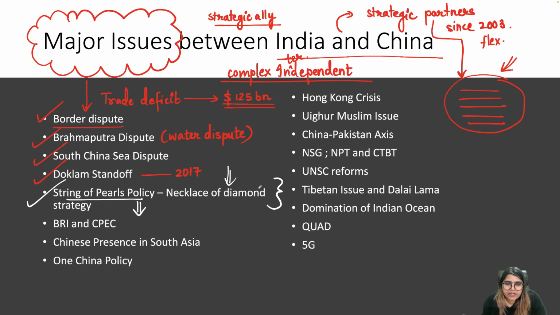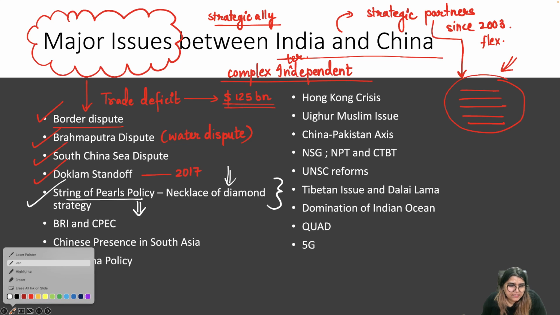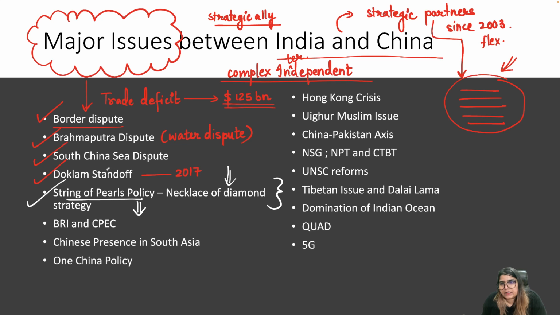So what is this necklace of diamond strategy? That also we will be covering in this chapter, in this series. Apart from that, under India-China relations, we'll also be discussing the Belt and Road Initiative. We will be discussing the China-Pakistan Economic Corridor, and also the Chinese presence in South Asia. There will be a lot of terms, like we'll be understanding what this debt trap diplomacy is, what this term called checkbook diplomacy is, all those things we'll try to understand.